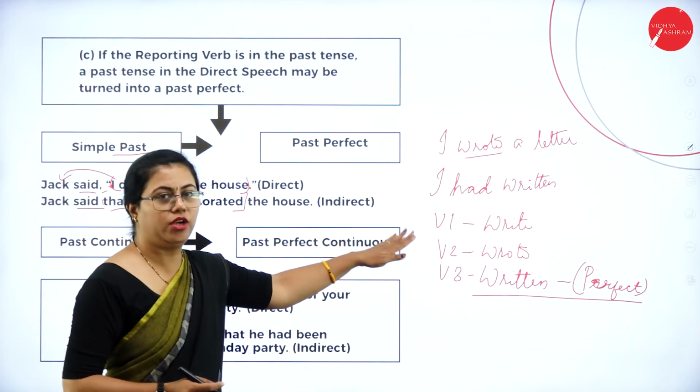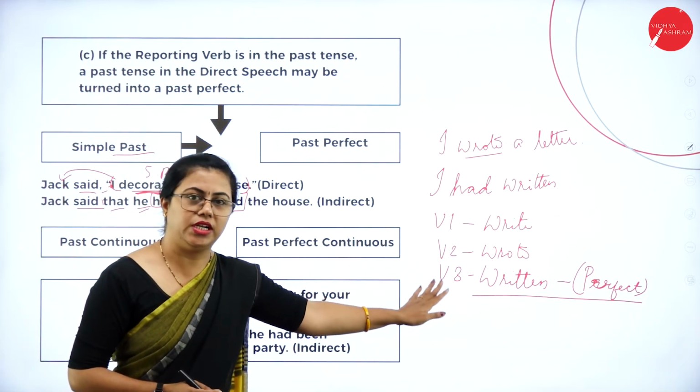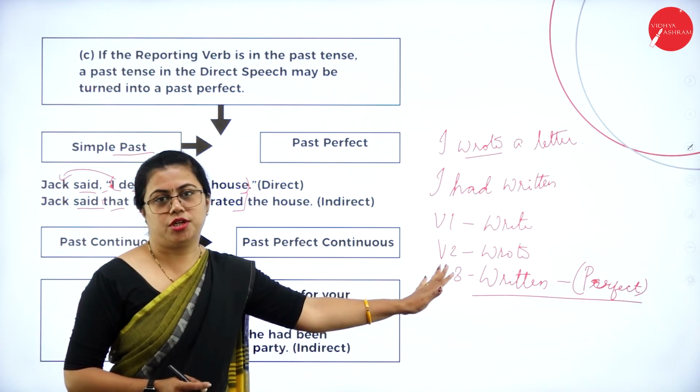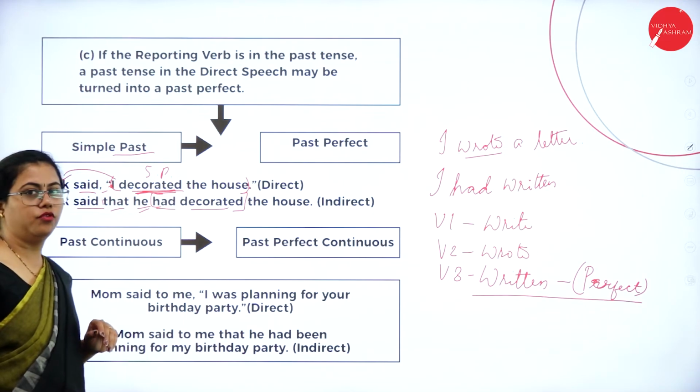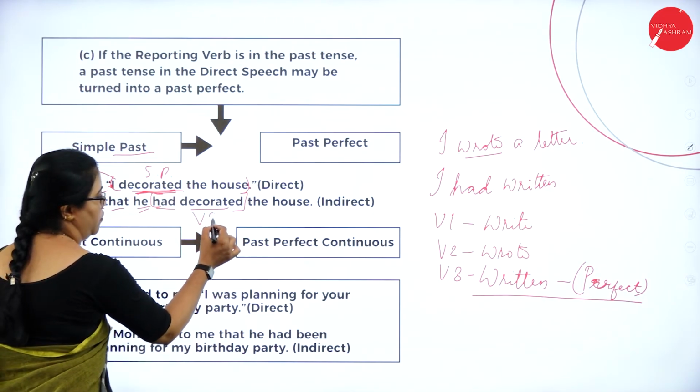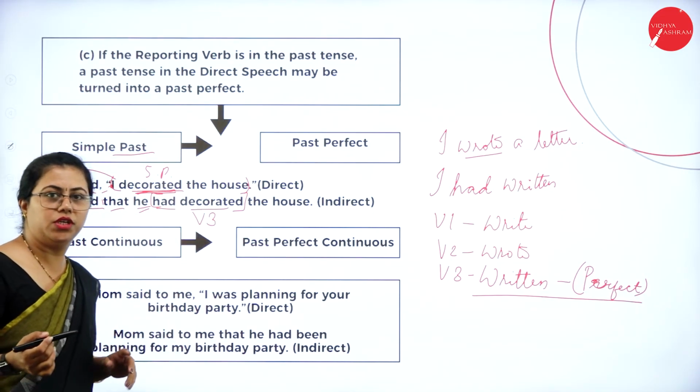Whenever V2 and V3 are not the same, whenever they are different, you need to pay a little attention. Fine. So here it is had and the V3 form of the verb. So whenever you are writing, you have to write the V3 form of the verb only.